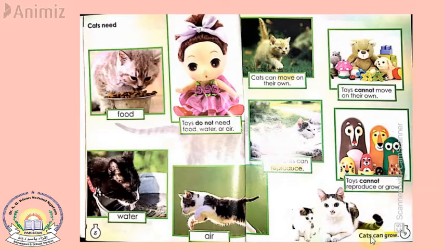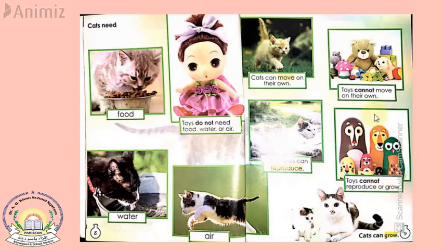And also, living things can grow. Yes, they can grow. When a kitten is born, it is very tiny, very small in size. But as it ages, it grows in size. It becomes bigger and bigger, and finally it becomes a cat. Just like a human being, when a baby is born, it's a small baby, and then it grows into an adult, and then into a man, and then into an old man. So just like human beings, cats also can grow.